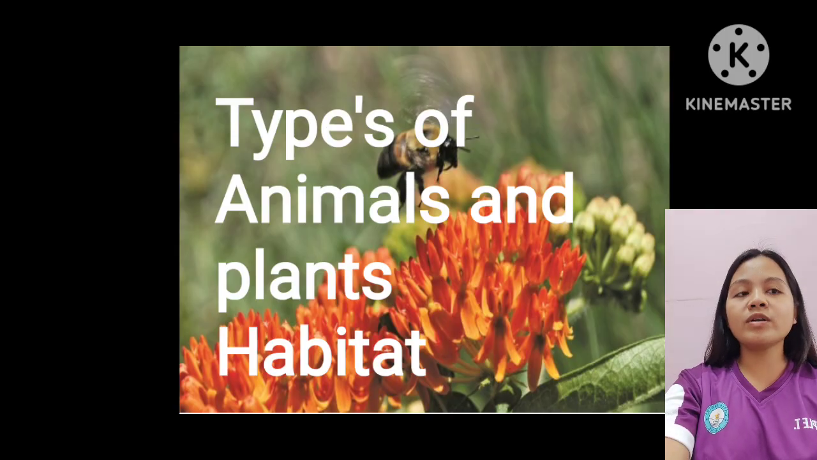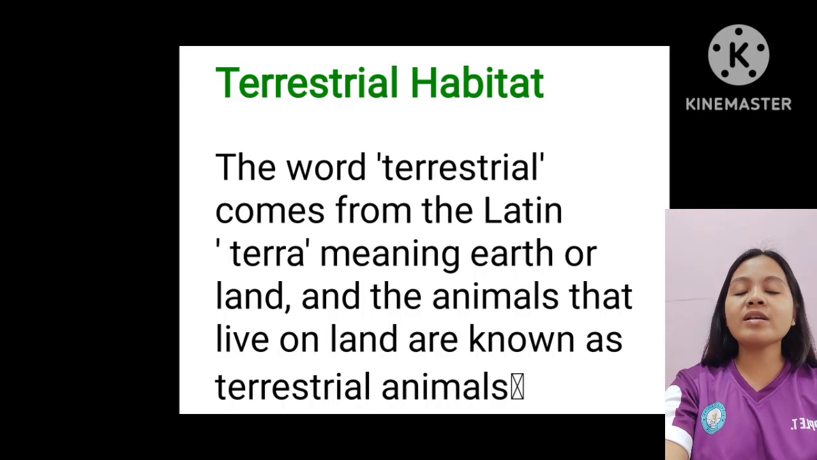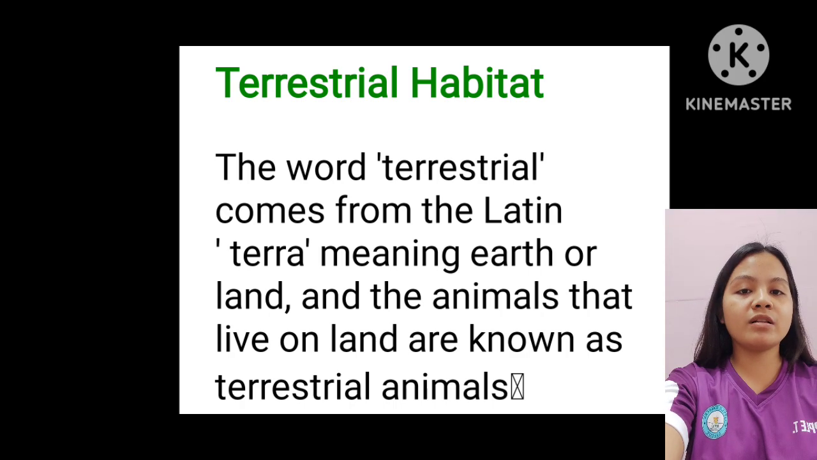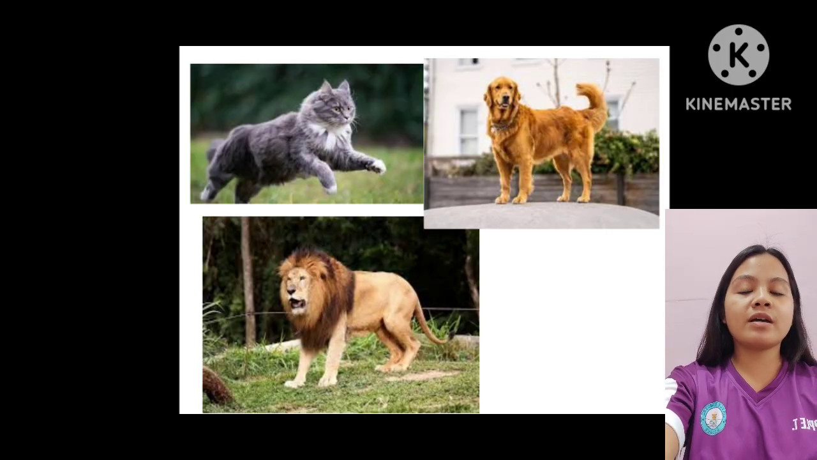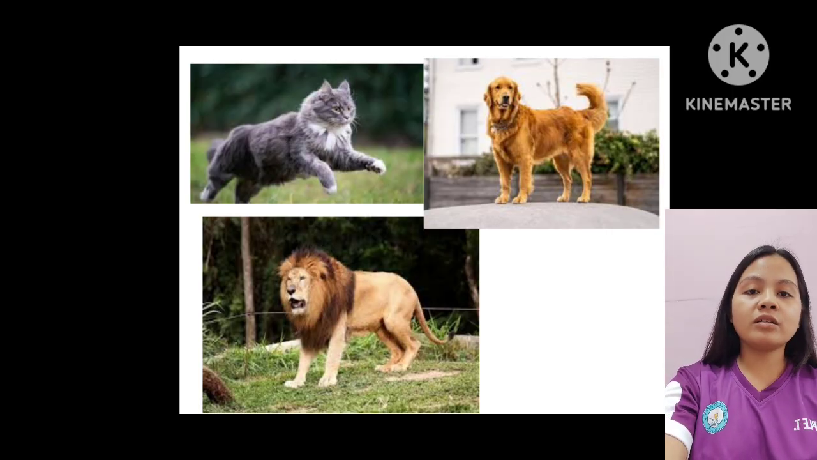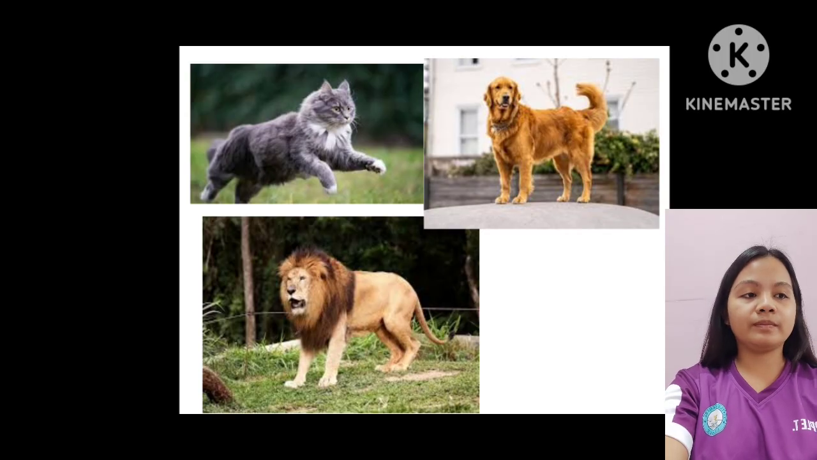So let's dwell on more details starting from the terrestrial habitat. The word terrestrial comes from the Latin word terra, meaning earth or land, and the animals that live on land are known as terrestrial animals. And good examples are cat, dog, lions, and etc. Most of them generally have four legs to walk on land and have well developed organs.